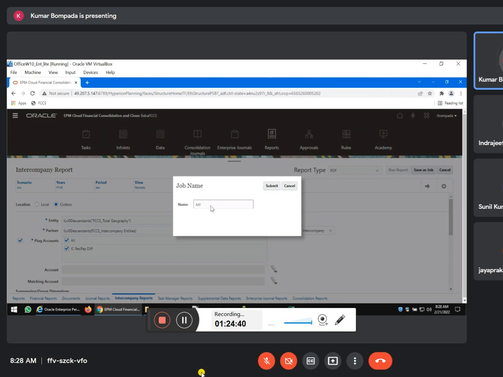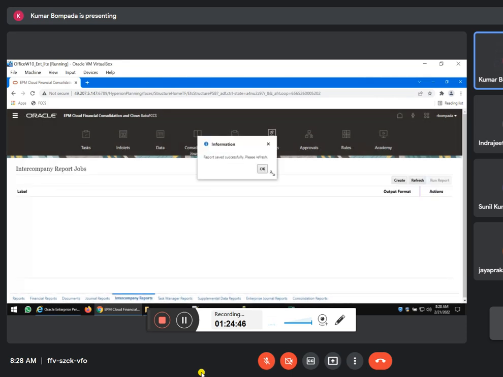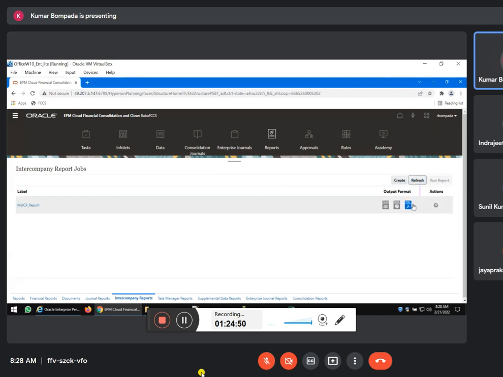My ICP underscore REPO report. That's it. Refresh. So every time I'll run this report. That's it. You need not even open it. That's it. It will be downloaded.